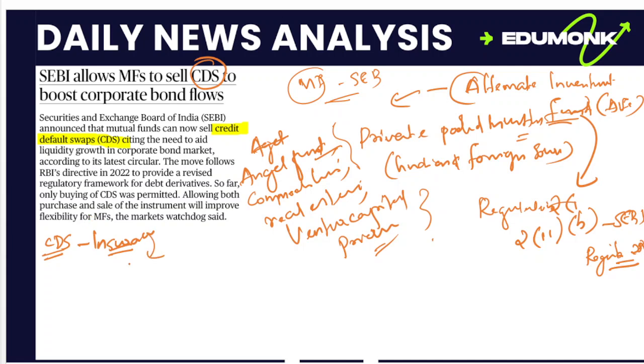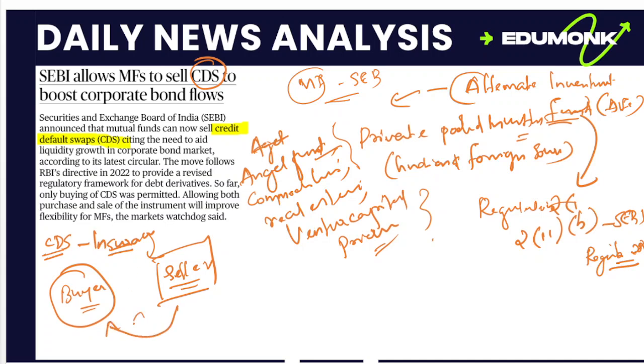That means there is a buyer and seller. If a particular buyer is buying any kind of alternative investment fund and some kind of financial breakdown happens to that fund, or the value of the fund is reduced, or any kind of crash happens to that particular fund, the seller should compensate the buyer. That's known as a credit default swap.